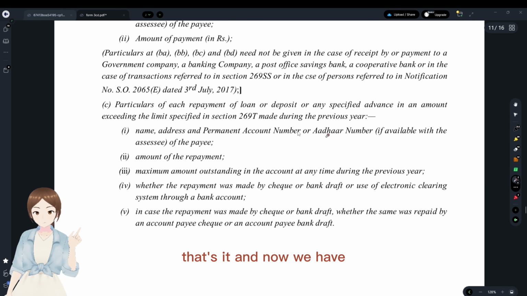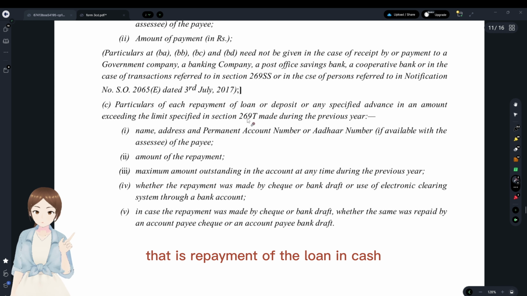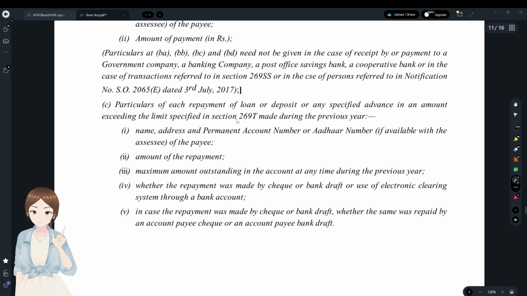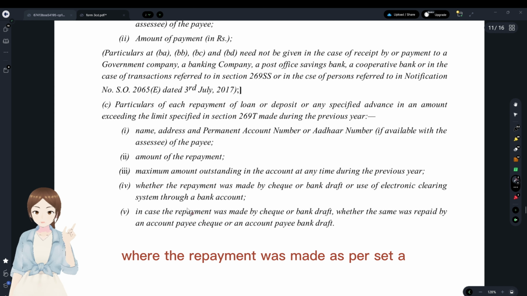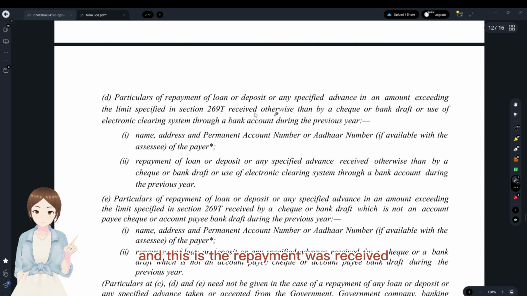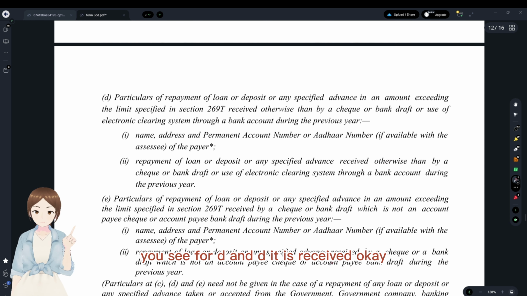That's it. And now we move on to 269T, that is repayment of loan in cash, where the limit of 20,000 is with respect to repayment of loan. C: repayment made as per set A. For D and E, it is received.